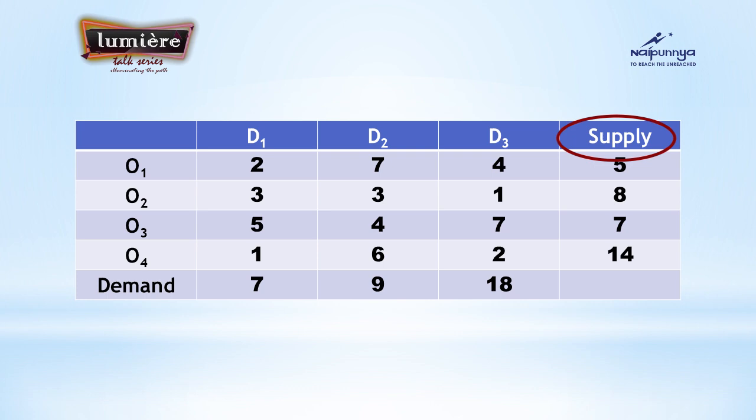Same way, O2 can supply only 8 in amount. They cannot go for more than 8. The same way for demand, first column D1, they have only 7 in demand. They cannot demand more than 7. Same way D2 can demand only up to 9, not more than that. So this O1 and D1,